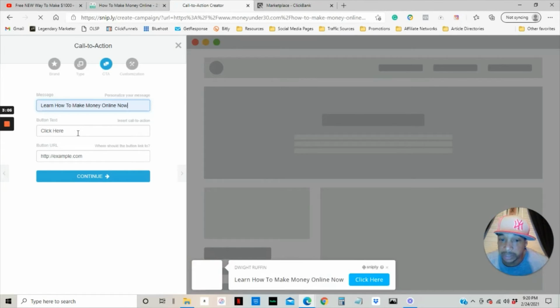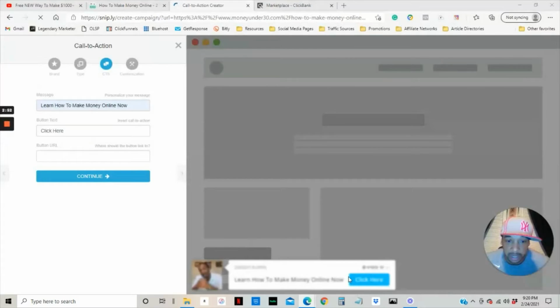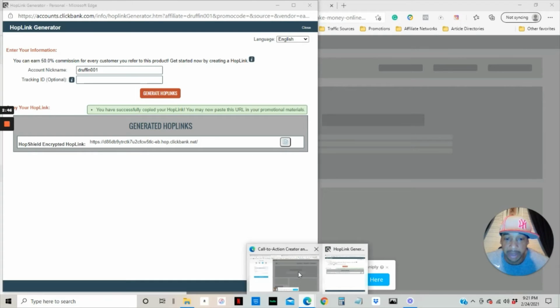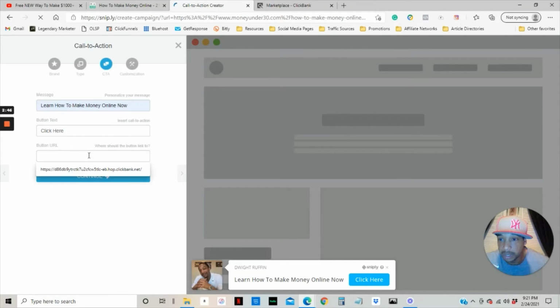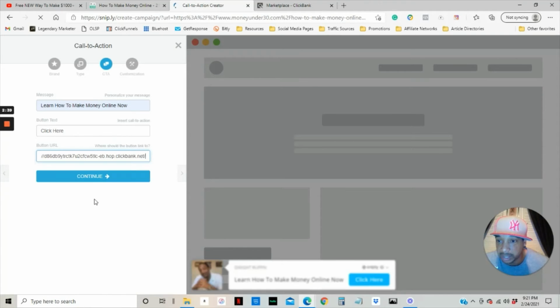And of course the button would say click here, and then the URL is where you're going to put your affiliate link that we got earlier. So you're going to go back there, copy it, and paste that link in there and hit continue.